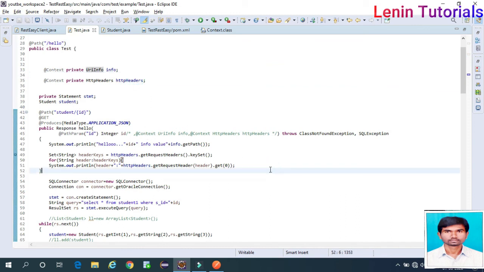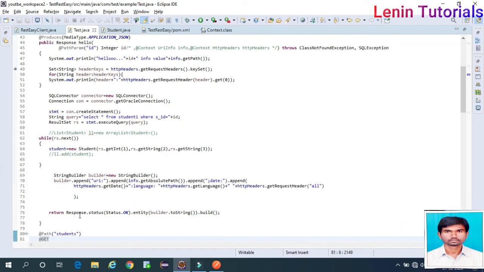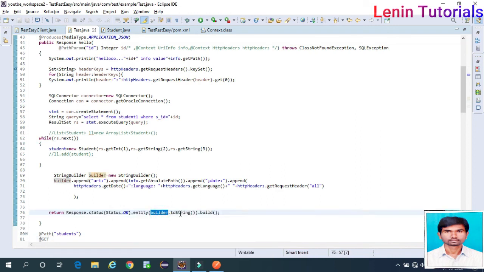Sorry, other context. Okay, fine. Thank you. This is the code and all. So other context, this one get method. This is here method parameters. Here class variables. Done. This is how response dot status, entity. Here I'm sending as a string, this string will convert to string and I'm sending. This is fine. Thank you.